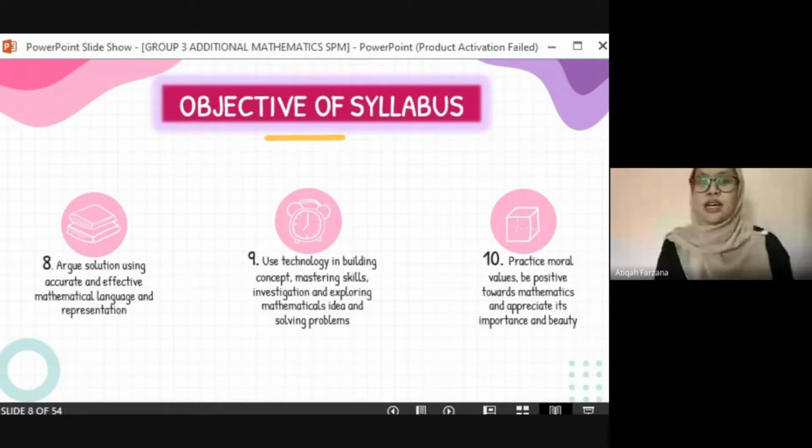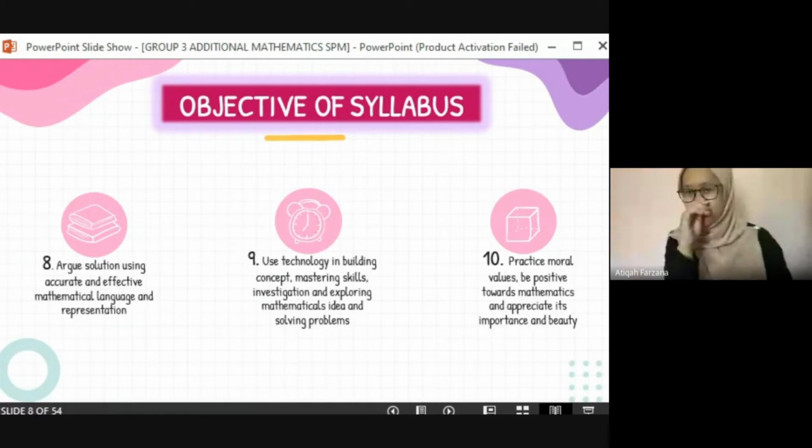Next, the objective is to use technology in building concepts, mastering skills, investigating and exploring mathematical ideas and also solving problems. And the last one is to practice moral values, to be positive towards mathematics and appreciate its importance and also beauty. So next slide.